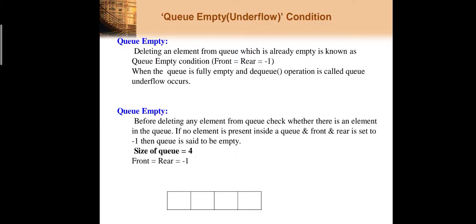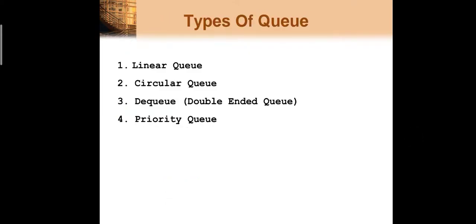And how to check the queue is full? If rear is equal to max - 1, at that time your queue is full. This is always a 2 mark question: write down the queue full and queue empty conditions. So for the queue full condition, if rear is equal to max - 1, your queue is full. And the queue empty condition, how to check? If rear is equal to -1, in that case you can say your queue is empty.